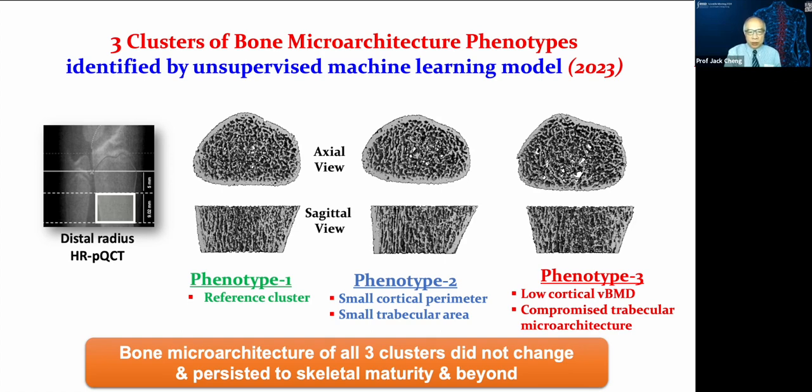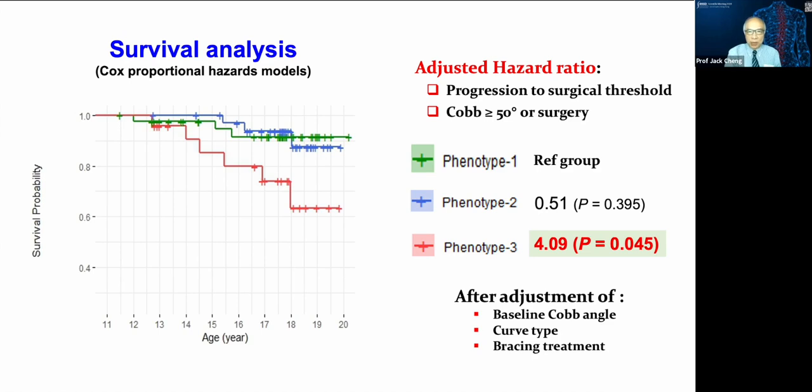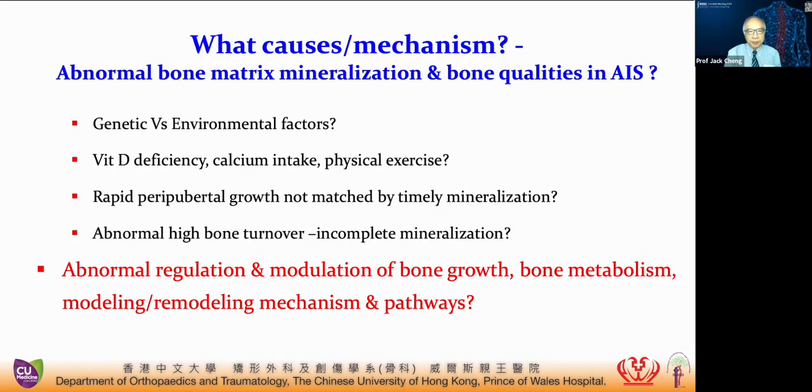This is a longitudinal study. We found that all the three clusters did not change, and they persisted to skeletal maturity and beyond without any intervention. It is interesting to find that in the survival analysis, phenotype 3 is associated with a 4 times adjusted hazard ratio of progressing to 50 degrees or more and reaching the surgical threshold, even after adjustment of the other parameters.